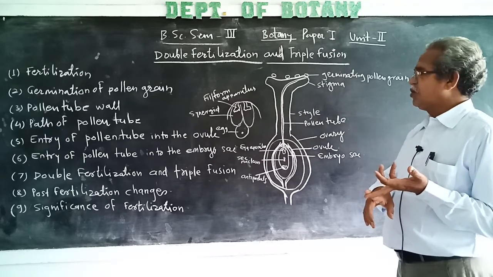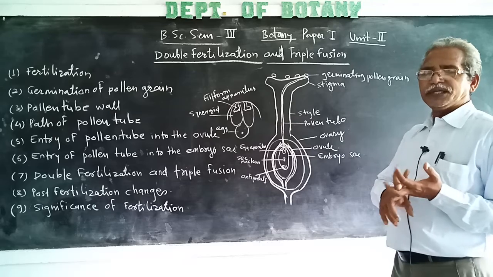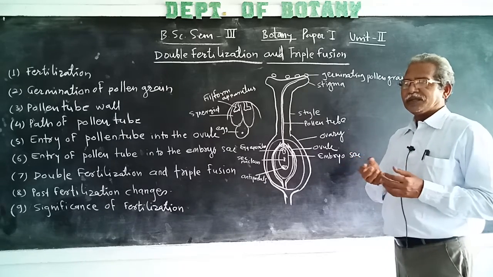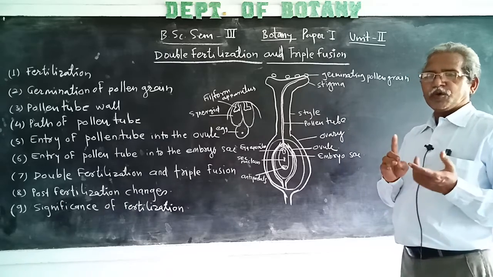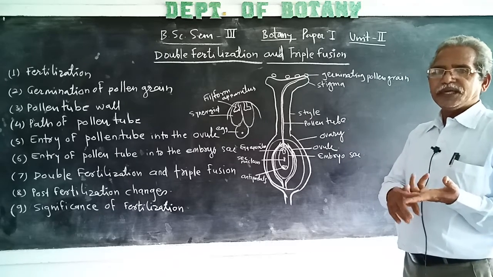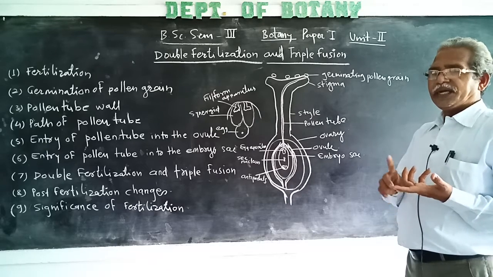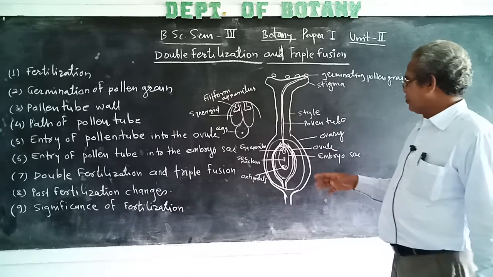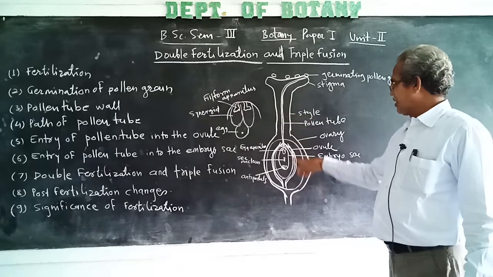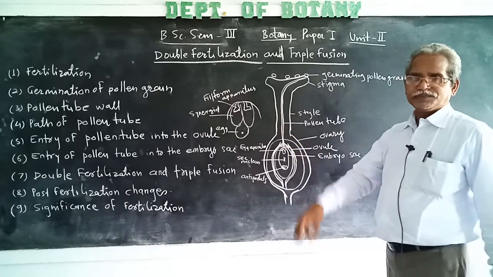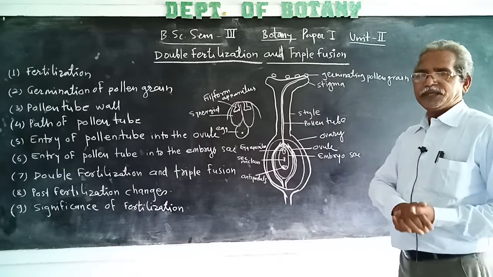Means the pollen tube entry into the ovule may take place by one of these methods. In porogamy, the entry of pollen tube into the ovule takes place directly from the micropyle. It is called porogamy.